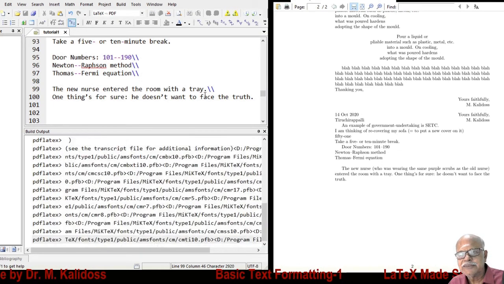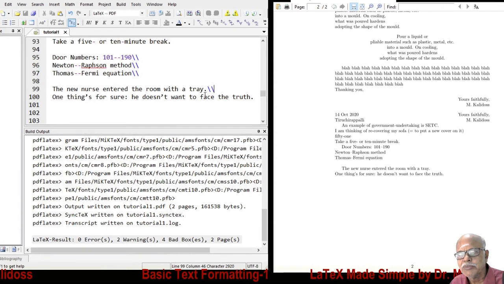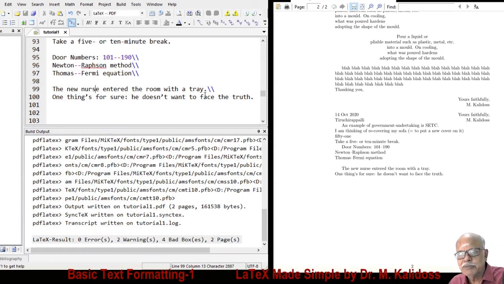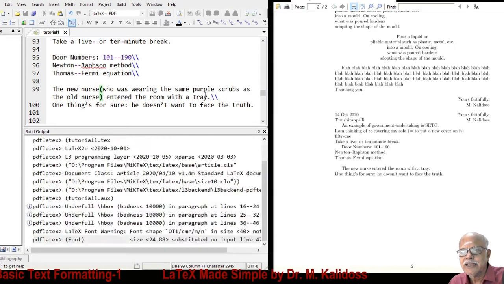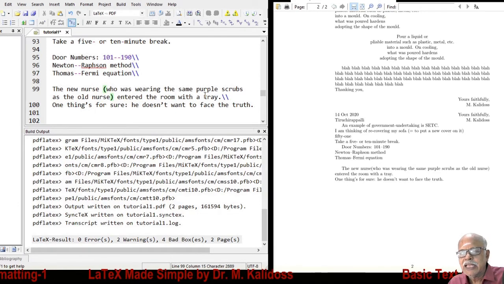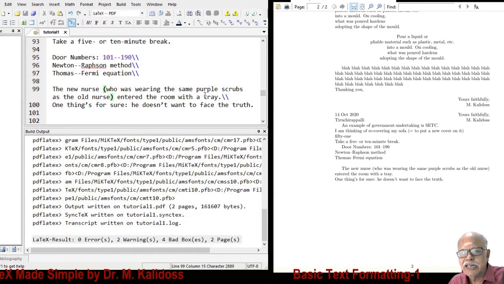Does it make sense? Answer is yes. The new nurse entered the room with a tray. If I introduce them back, it only shows a description of the nurse. What we have within round brackets is a description of the nurse.